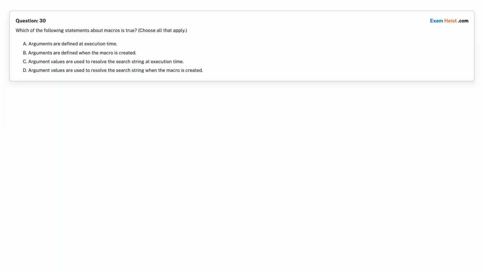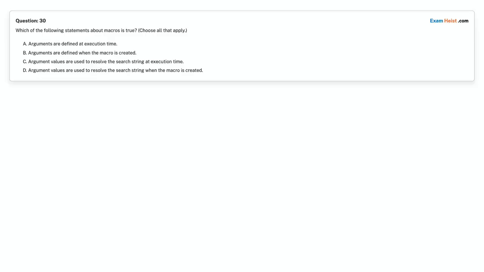Question 30. Which of the following statements about macros is true? Choose all that apply. Option A. Arguments are defined at execution time. Option B. Arguments are defined when the macro is created. Option C. Argument values are used to resolve the search string at execution time. Option D. Argument values are used to resolve the search string when the macro is created.